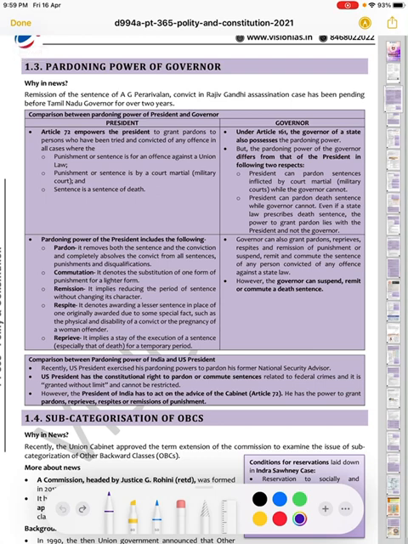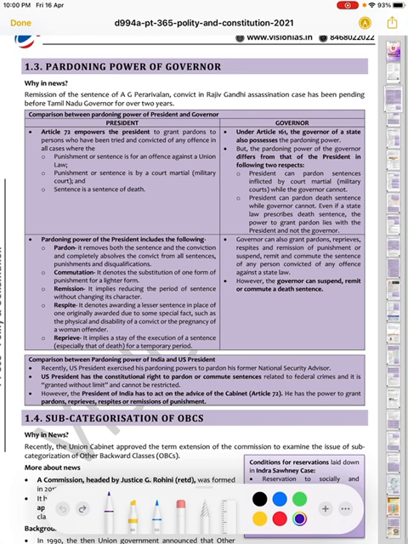Even if a state law prescribes a death sentence, the power to grant pardon lies with the president, not the governor. So in case of a state law also, means from the state high court also, that power doesn't lie with the governor. Sorry for the mistake. Only the president has the power. So what power does the president have in this case? The president has the power over the court martial and also in death sentences.